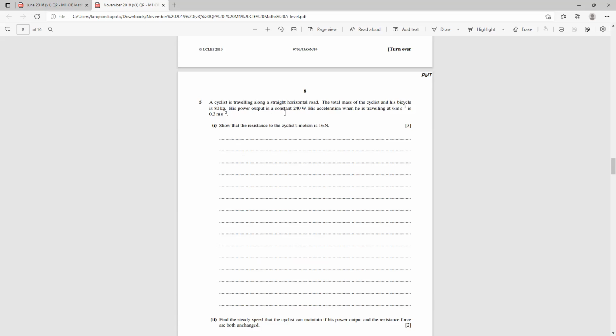His power output is a constant 240 watts. His acceleration when he's traveling at 6 meters per second is 0.3 meters per second squared. Show that the resistance to the cyclist's motion is 16 newtons. Okay, so let's go and do this question.